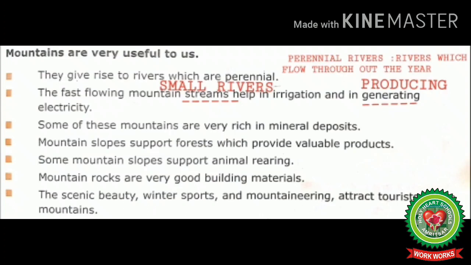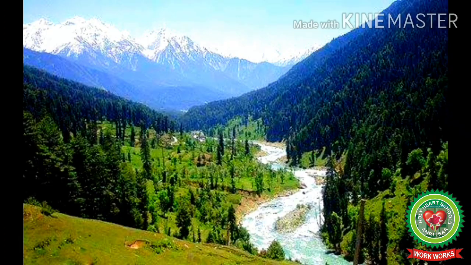Mountain slopes support forests which provide valuable products. The word perennial is generally used for rivers; perennial rivers means rivers which flow throughout the year. Streams means small rivers. Generating means producing.